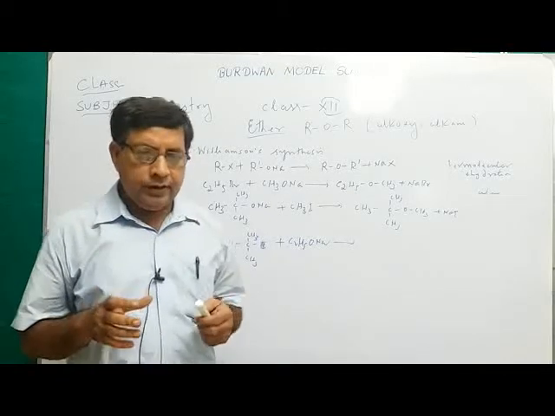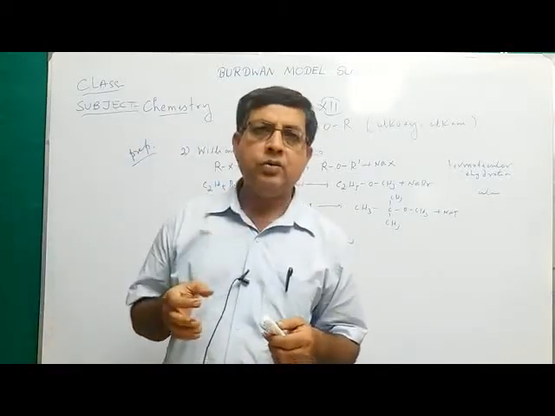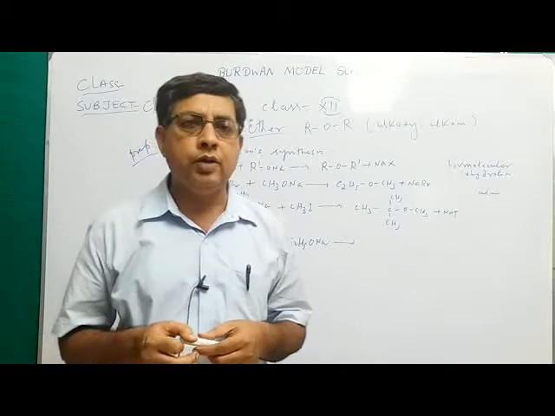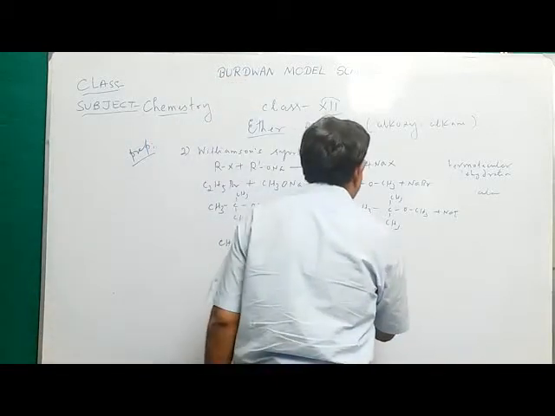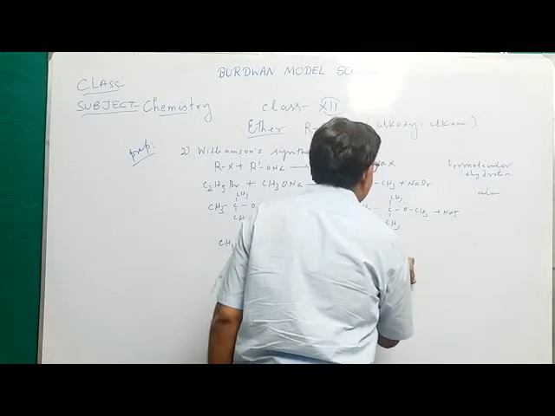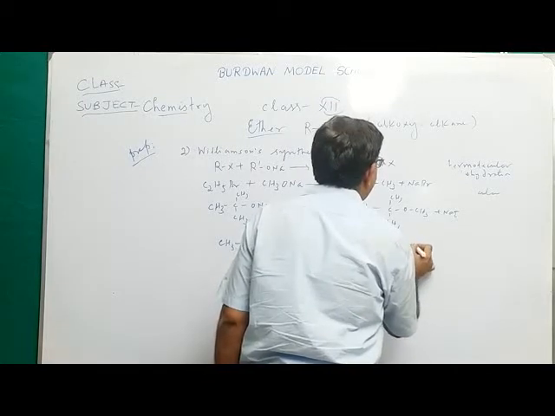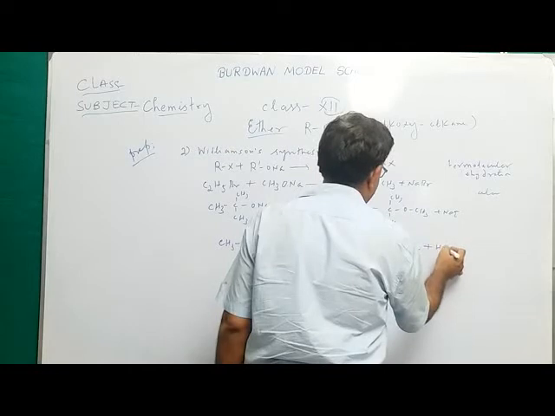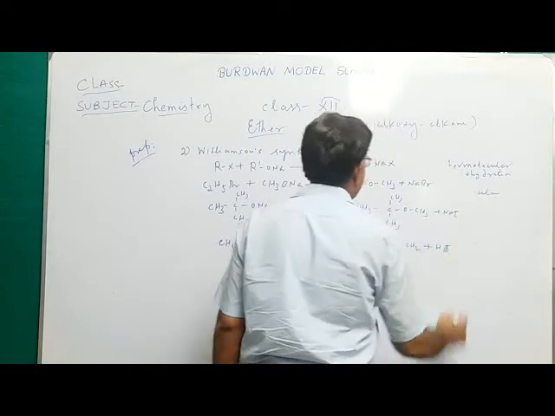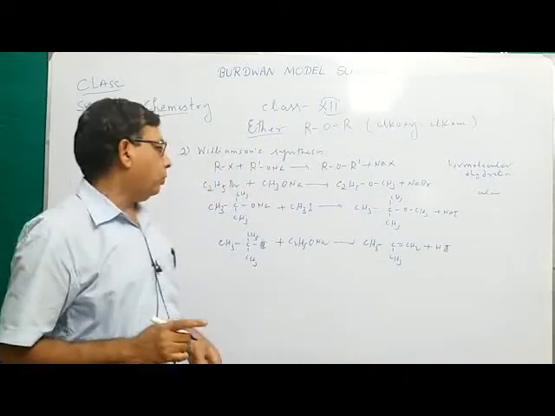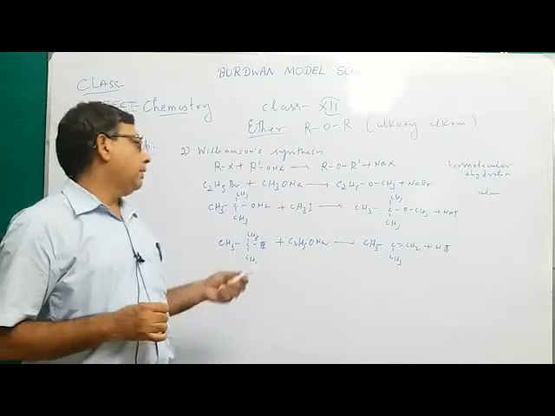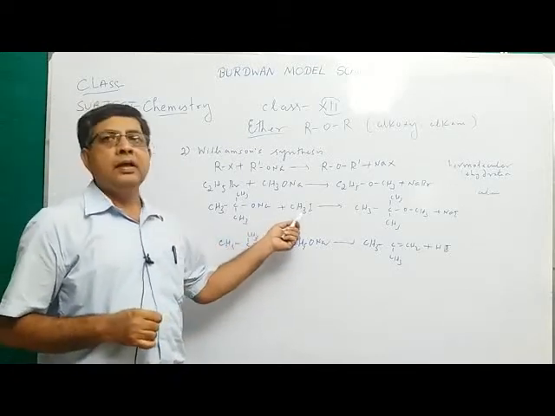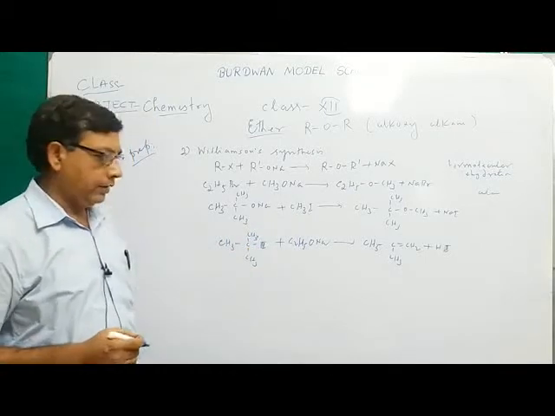That is, if we take tertiary alkyl halide and sodium ethoxide or sodium methoxide, then an elimination reaction takes place to form an alkene, (CH3)2C double bond CH2 plus HI. So you must remember, for the preparation of tertiary alkyl ether, the alkoxide will be tertiary and the alkyl halide will be primary.